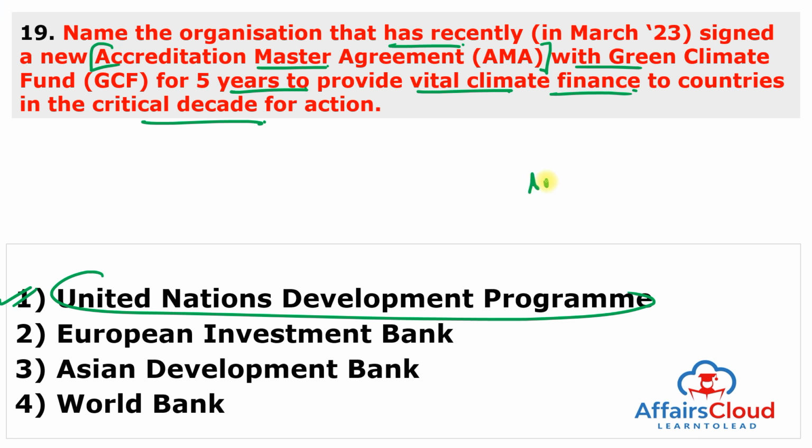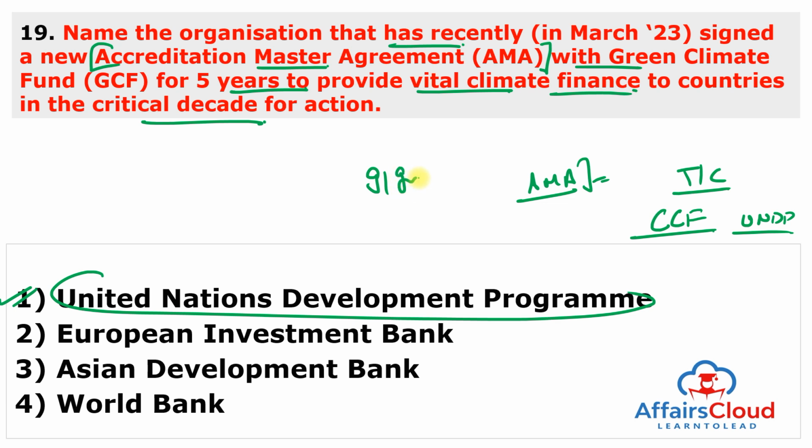This is AMA. So AMA is the central instrument that specifies the terms and conditions for the use of Green Climate Fund resources, and formalizes the accountability of the United Nations Development Program for executing projects that have been approved by the Green Climate Fund. And the United Nations Development Program will work with its partner countries to develop and carry out innovative and impactful projects for urgent climate action.